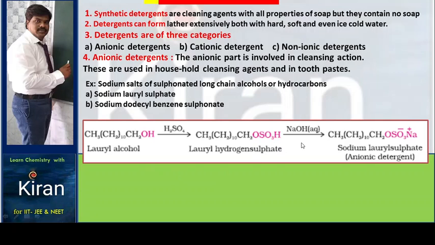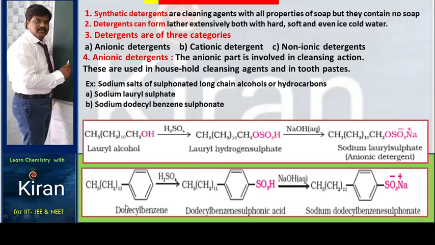This is about the manufacturing of anionic detergent. Lauryl alcohol is treated with sulfuric acid. You get lauryl hydrogen sulfate, which undergoes hydrolysis in the presence of aqueous base, and you will get sodium lauryl sulfate, that is an anionic detergent. Butylbenzene, when treated with sulfuric acid, gives butylbenzene sulfonic acid. When it undergoes base hydrolysis, you get the detergent, that is sodium butylbenzene sulfonate. Like these, different sulfonate detergents we can manufacture.